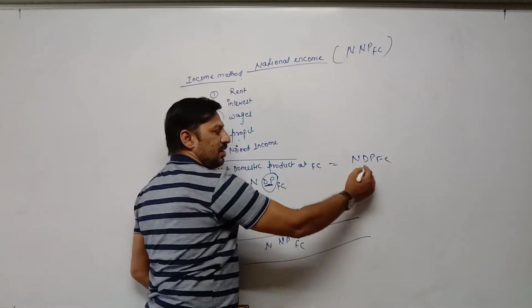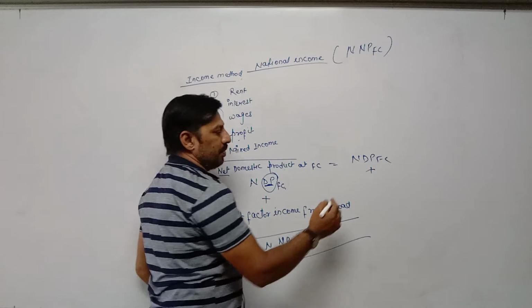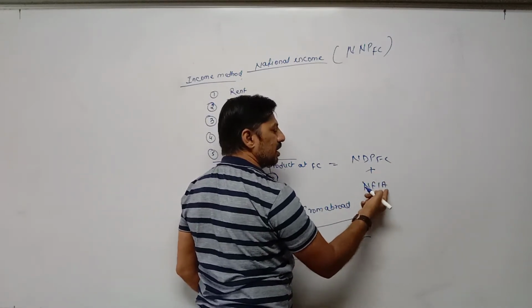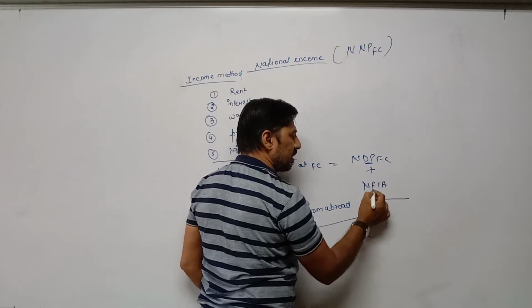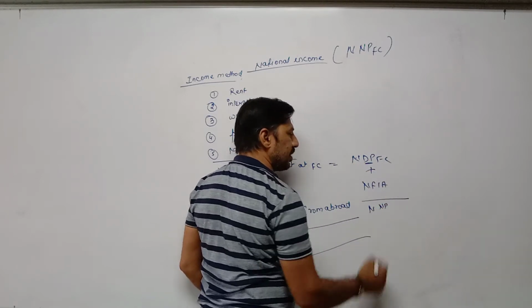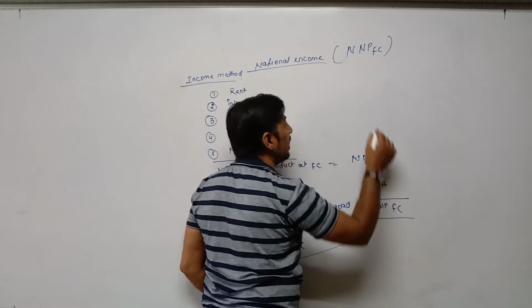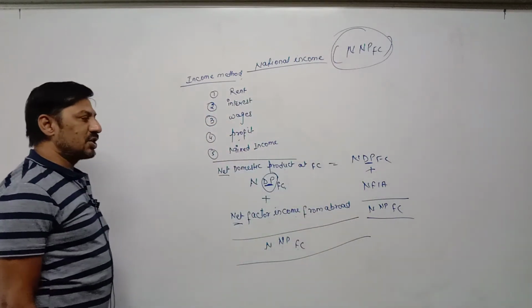When we add net factor income from abroad, NFIA in short, N remains the same, domestic product is converted into national product NP, and factor cost remains factor cost. It becomes NNPFC. In this way, we are calculating national income.